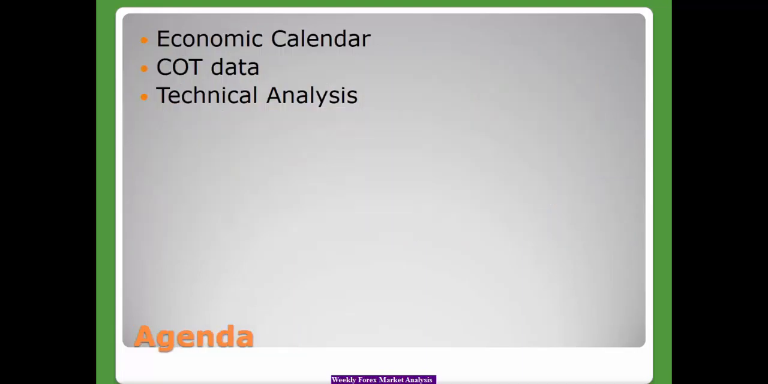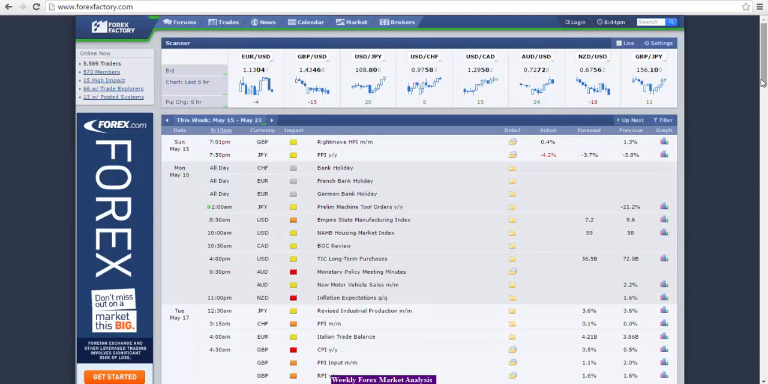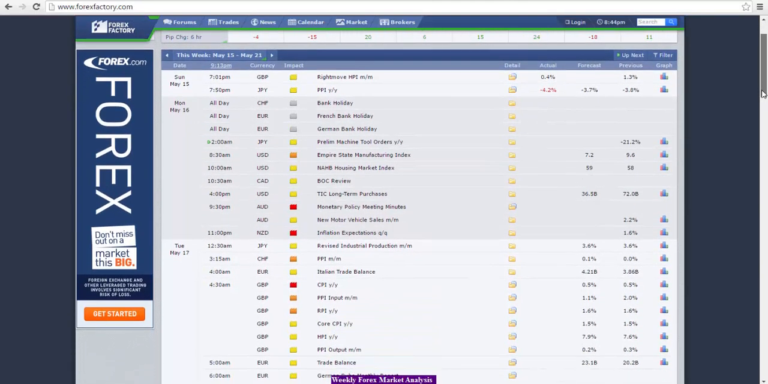So we'll start by taking a look at the economic calendar, then we'll move on to the commitment of traders data, and finally we'll take a look at the technical analysis. Looking at our weekly calendar here, last week we had very little news that came out, and as a result, for the first few days of the week, the market moved sideways and didn't really do much. It was very much a range bound market till we saw some news come out towards the later part of the week and finally saw some movement in the markets.